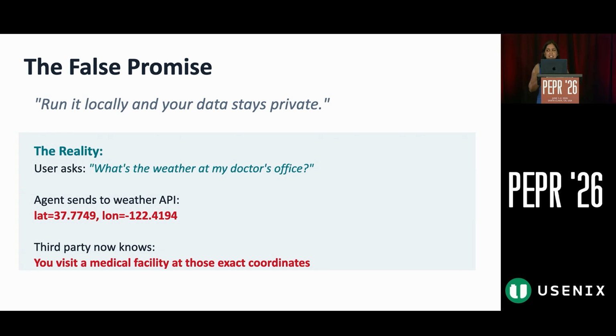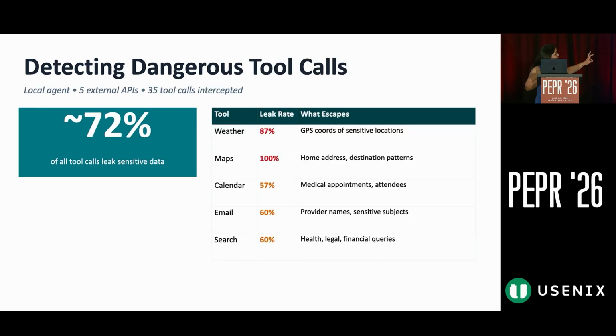The next step was to connect it to a few other APIs and see whether it is really leaking that data. To our surprise, this is what we found: 72%. As I mentioned, it's a very small subset of the tool calls that we made, but we did run it with an even bigger subset. We found that to generate better results, we can subset it to a very small set of calls.